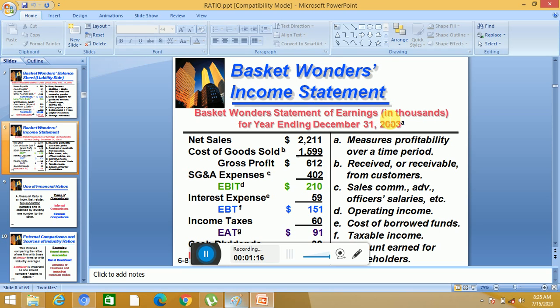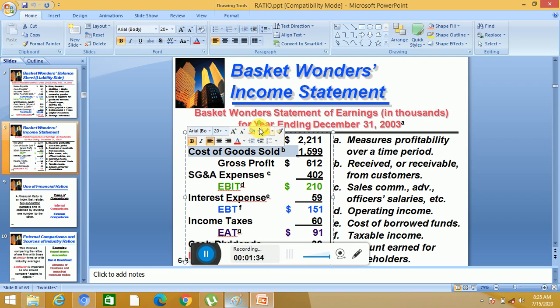Our statement of earnings, in thousands, for the year ending December 31st, 2003. This is the net sales. From this we will deduct the cost of goods sold, the cost of the goods which are sold. In cost accounting you already studied this. So this minus this, we get gross profit, and our gross profit is 612,000.